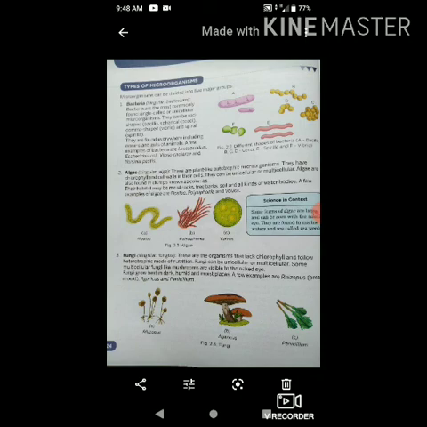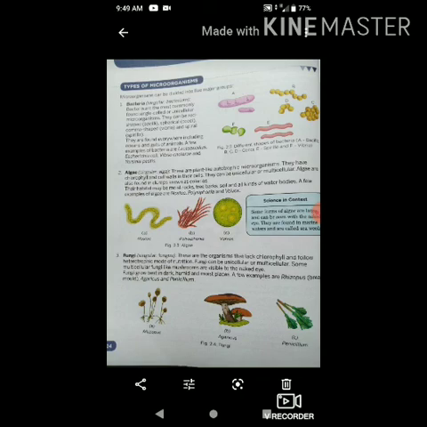Some multicellular fungi like mushrooms are visible to the naked eye.